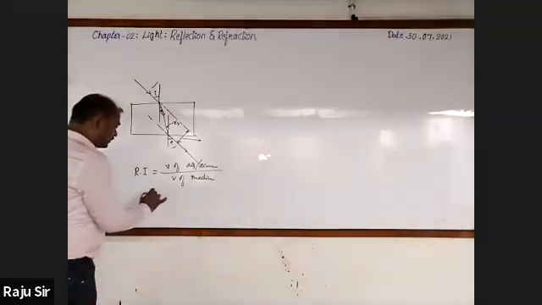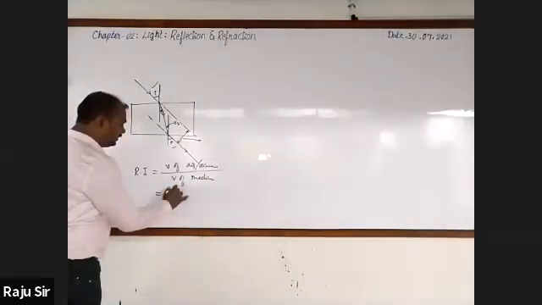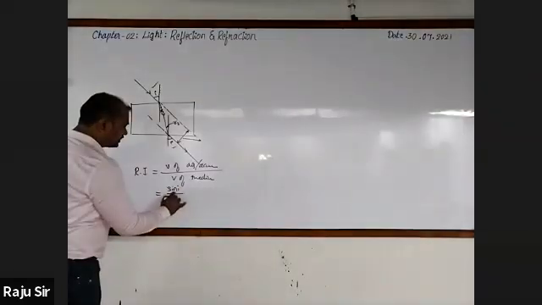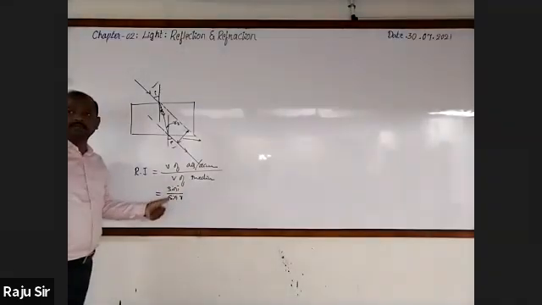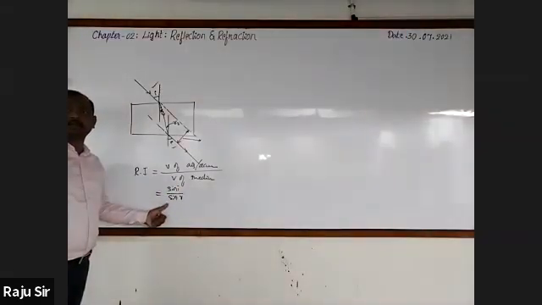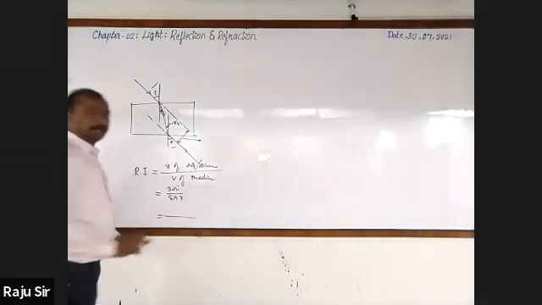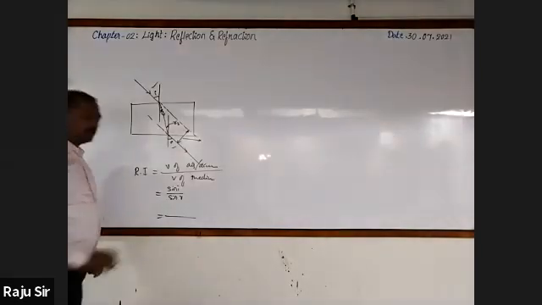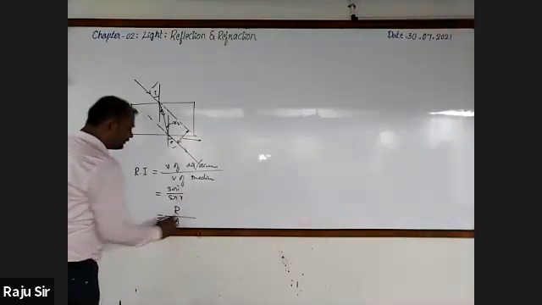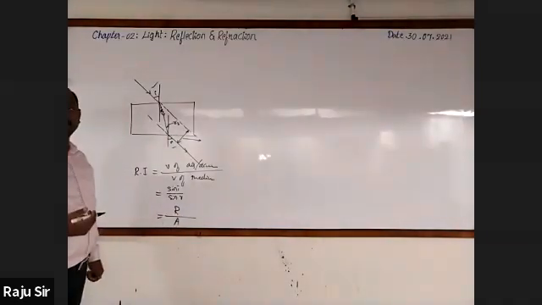Then this can also be written as sin i by sin r, that is, the sine of the angle of incidence divided by the sine of the angle of refraction. In terms of depth, it is real depth divided by apparent depth.